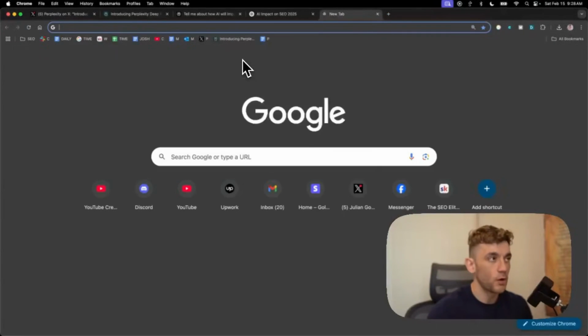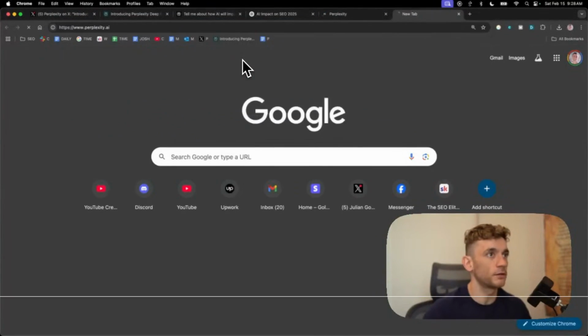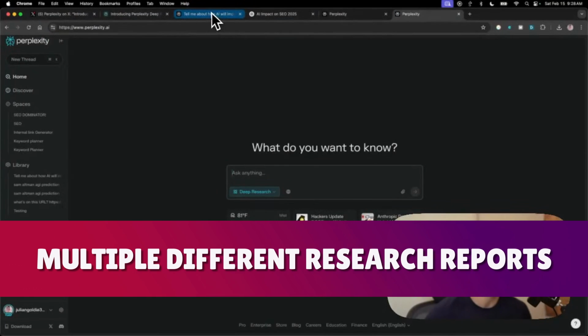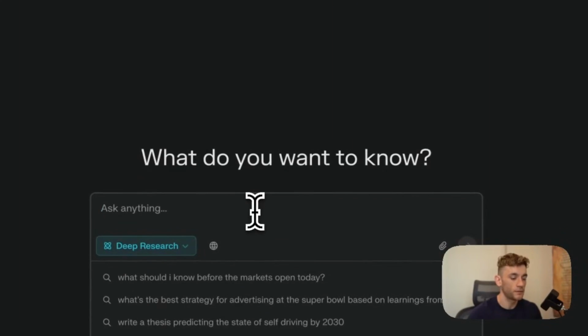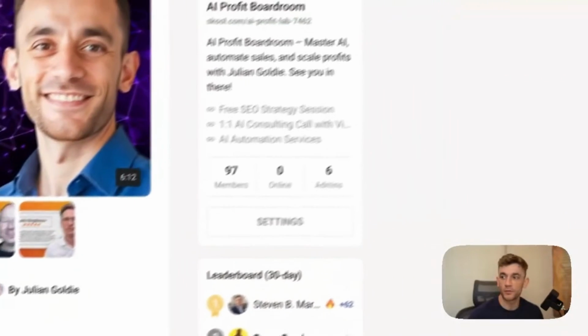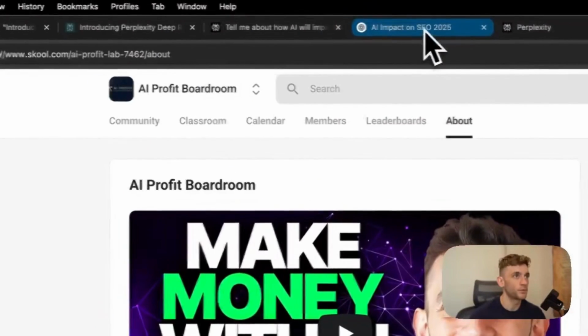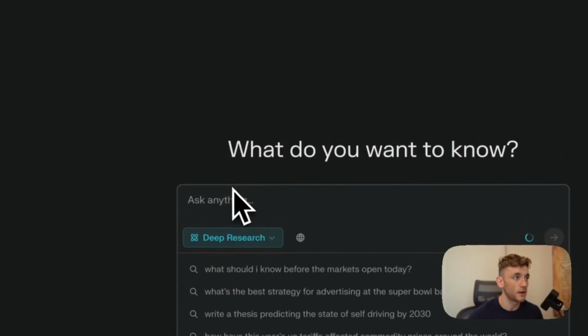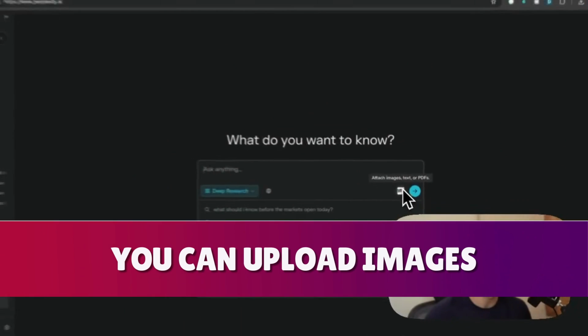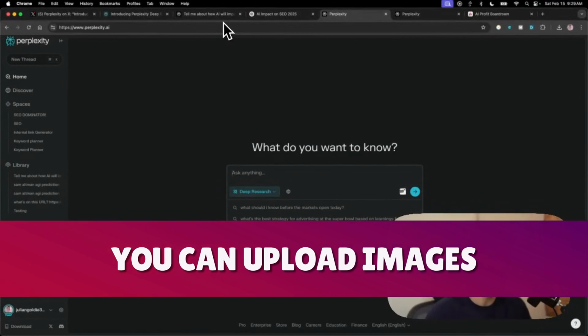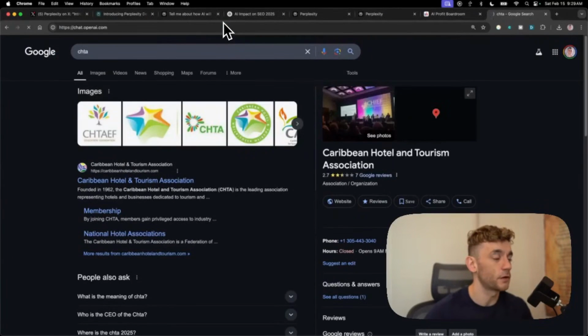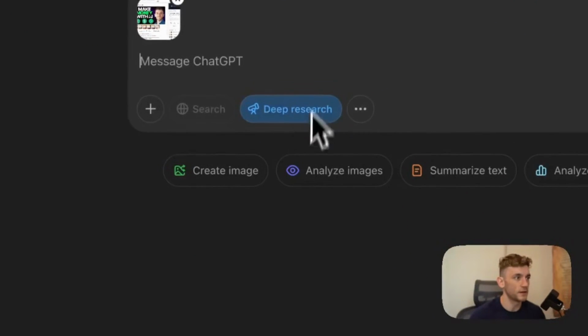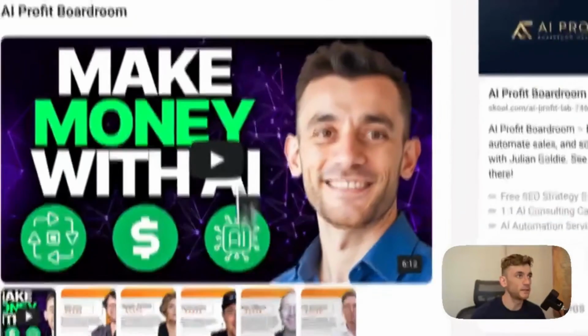Now, what I want to test as well is whether we can do multiple different research reports in different tabs. So I'm going to say, for example, research similar alternatives to Profit Boardroom community, and we'll plug that in. Let's see if we can upload images directly inside here. Yeah, so you can upload images, which is pretty useful. Let's have a look if you can do that inside ChatGPT deep research options. If we select deep research, yeah, you can upload images inside ChatGPT deep research too.